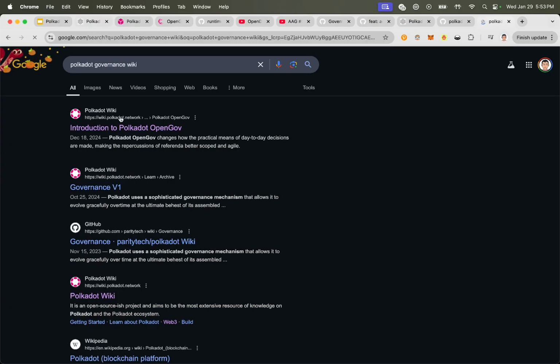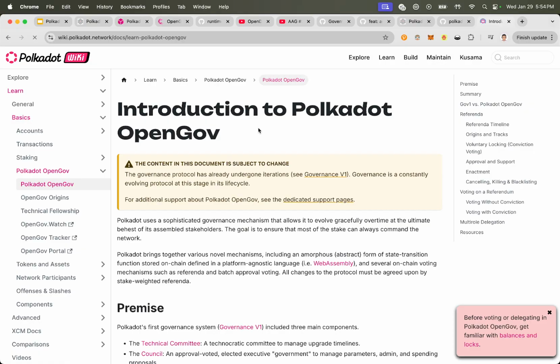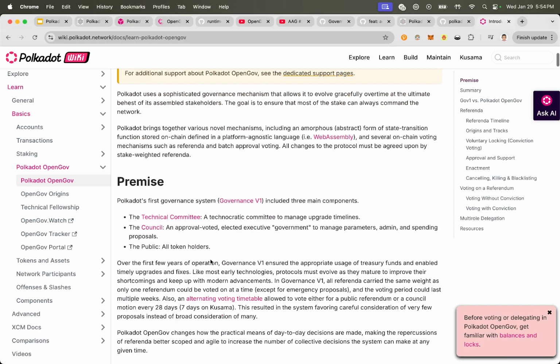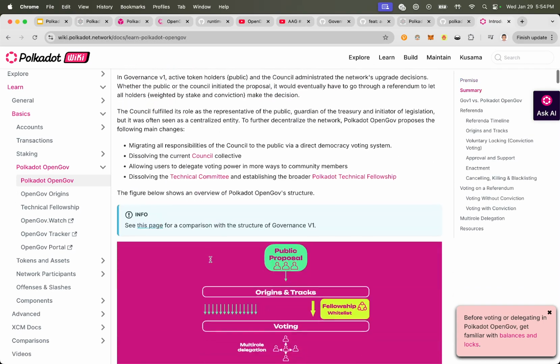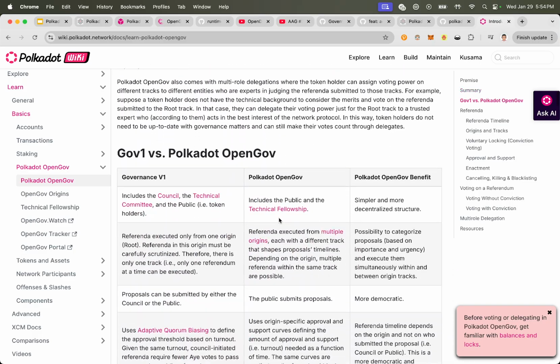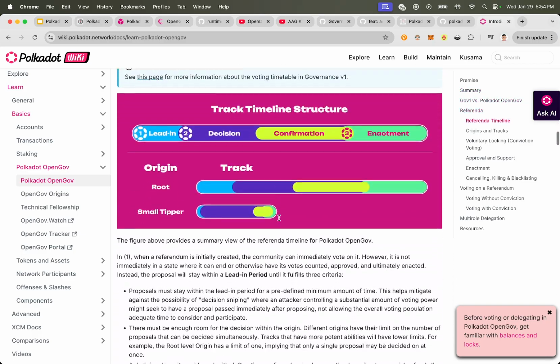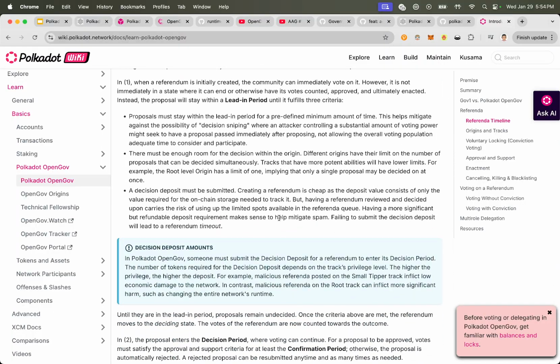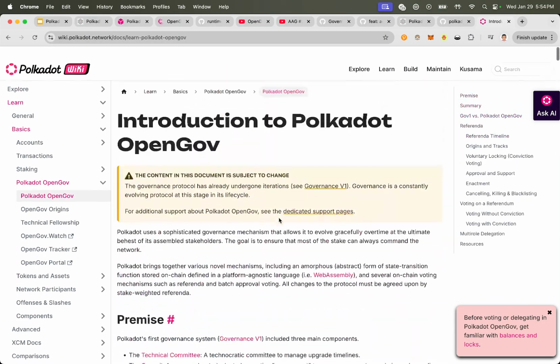So how the actual voting works, the mechanism and everything there is. So yeah, there you go, introduction to Polkadot OpenGov, right? And it drills down into the different origins. It goes a lot deeper into how the actual origins, tracks and voting work. So that's there if you want to check it out. It's a pretty good read. It's very detailed, right? So thank you all.